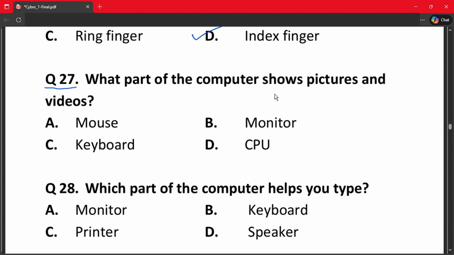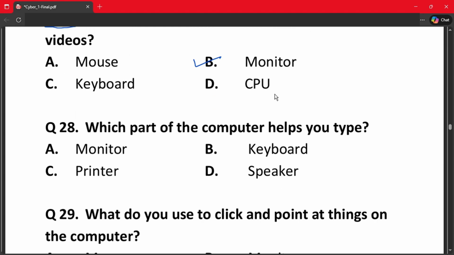Question number 27. What part of the computer shows pictures and videos? A. Mouse. B. Monitor. C. Keyboard. And D. CPU. So we need an output device. So in these, the output device is a monitor which shows you pictures and videos.